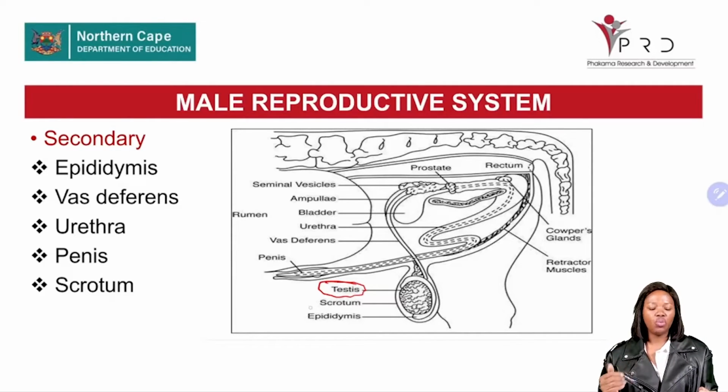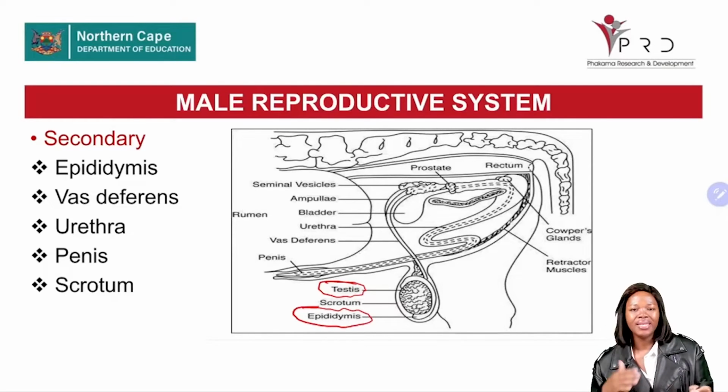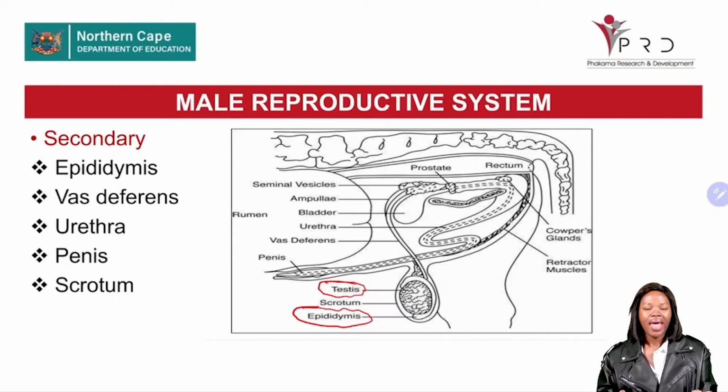Now, where do we find the epididymis? This is where we find our epididymis. These secondary organs are responsible for the maturation of sperm cells and the temporary storage of sperm cells.